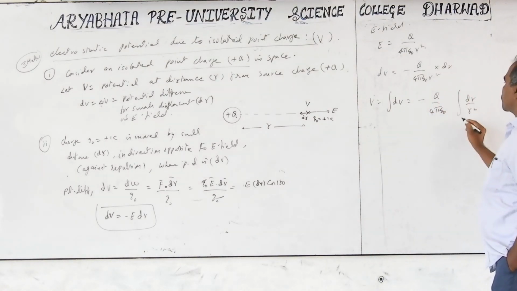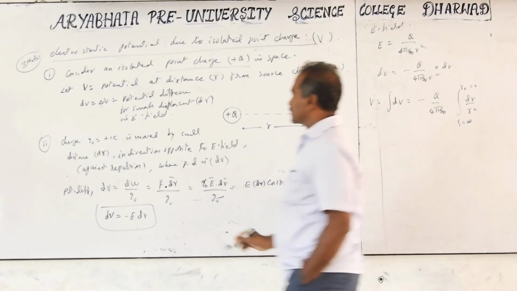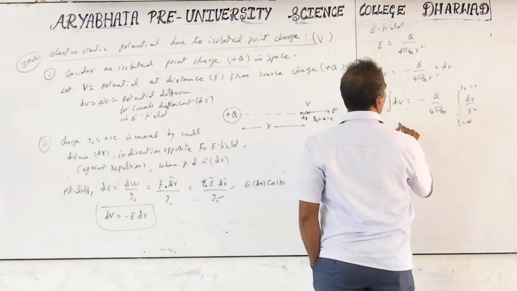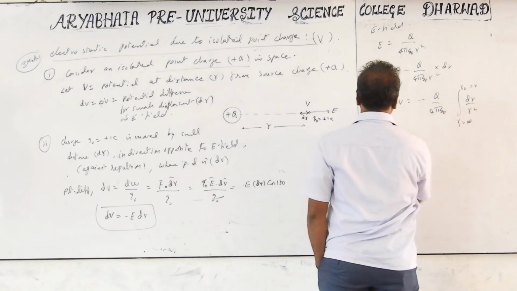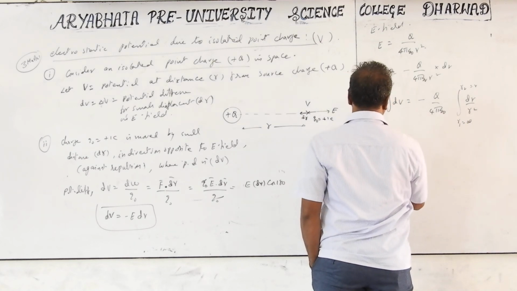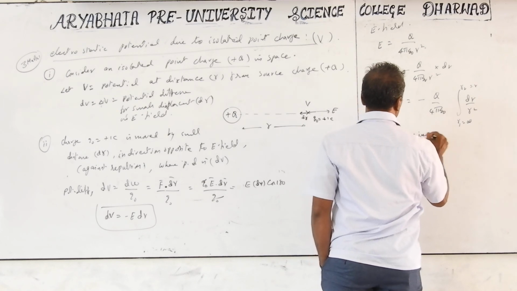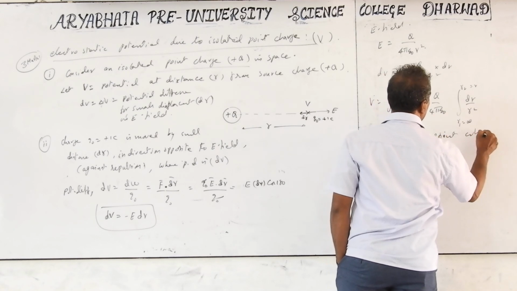The r values change from r1, the initial value, since we bring the charge from infinity to the given point, to r2 equal to r. V is the potential at the given point when the charge is moved from infinity.